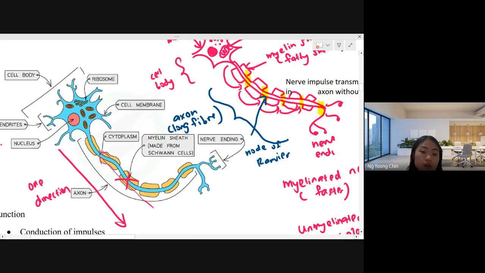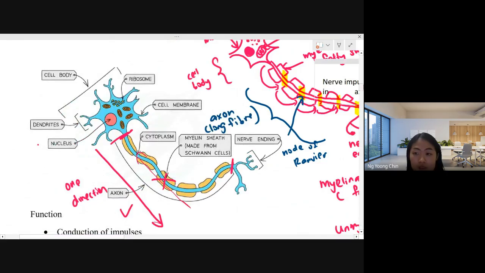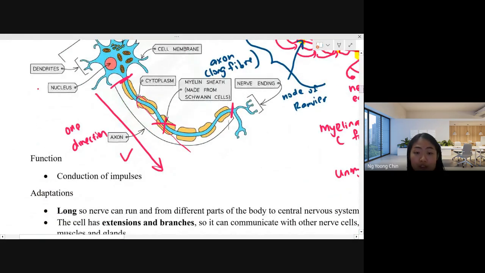It only goes in one direction, from the cell body to the nerve ending. So it's from here to here, where they have the nerve impulse transmission. The function is to transmit nerve impulses.